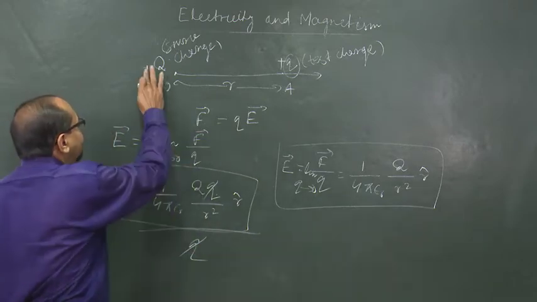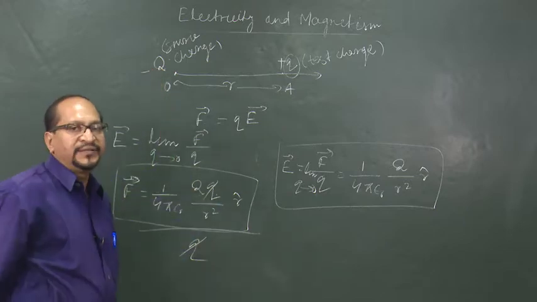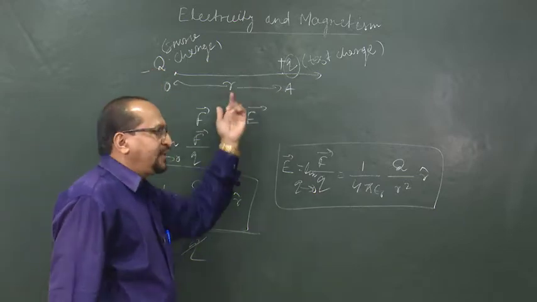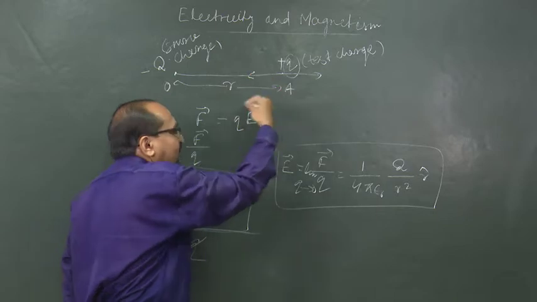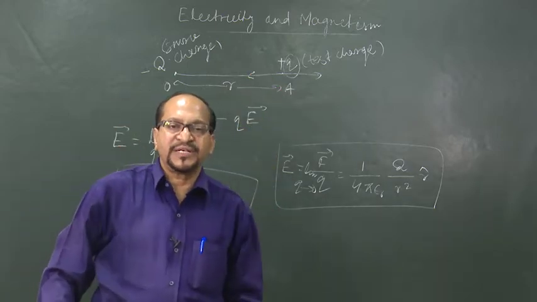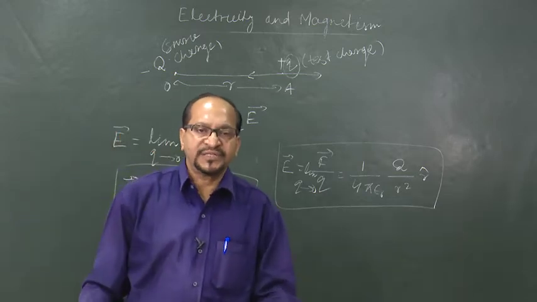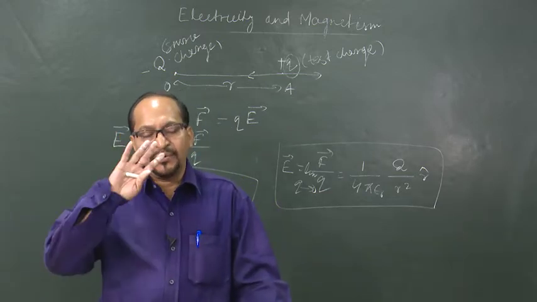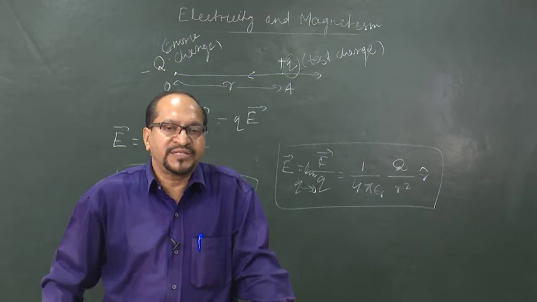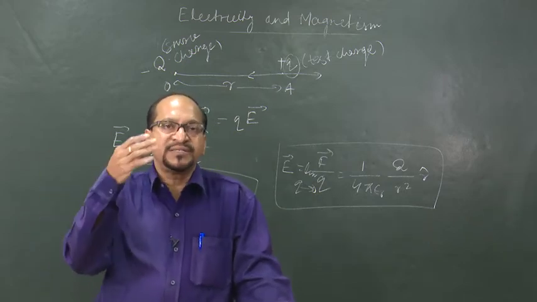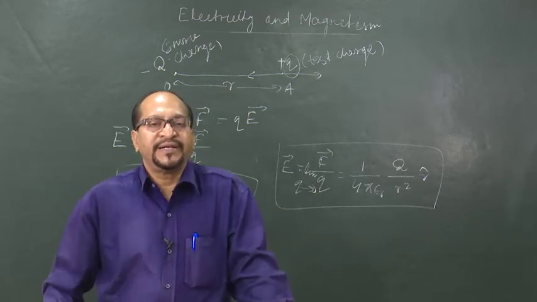If the source charge is a negative one, then obviously it will attract and the direction of the field will be towards the source charge. So, the direction of electric field is away from the source charge when the source charge is positive, and it is towards the charge when the source charge is negative.